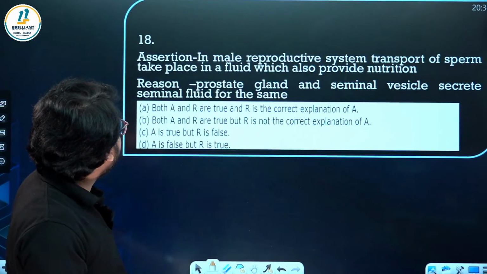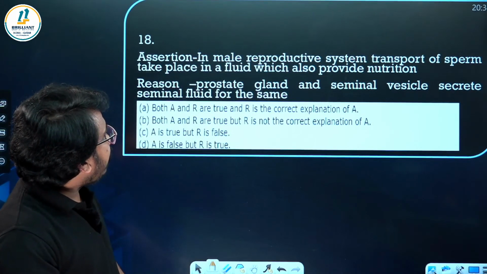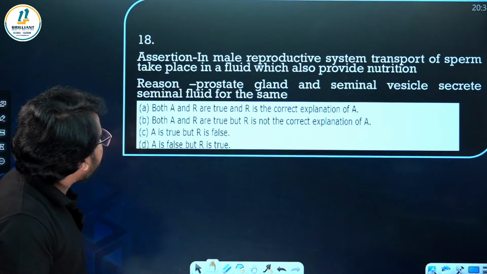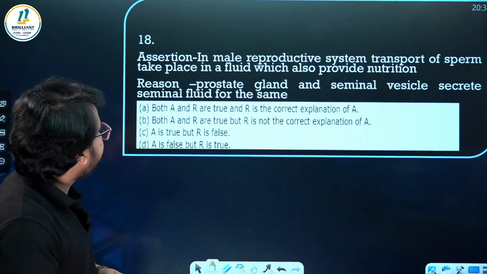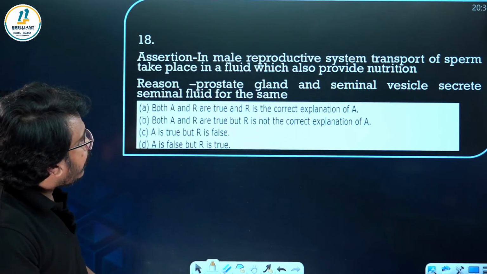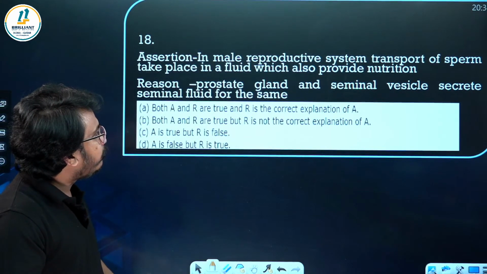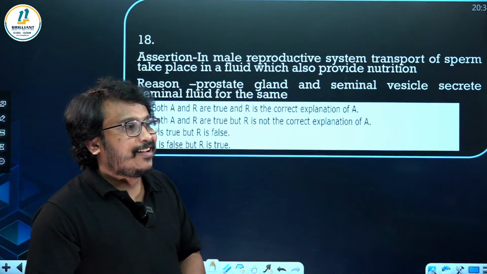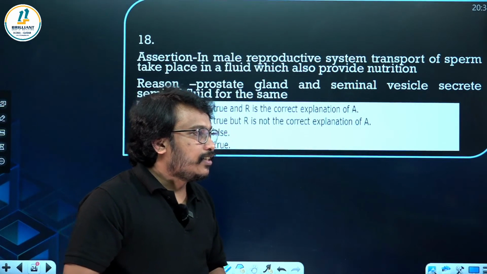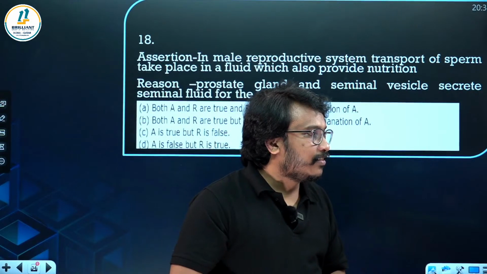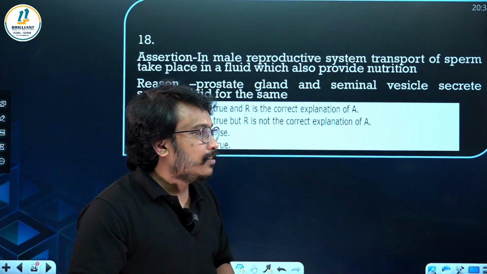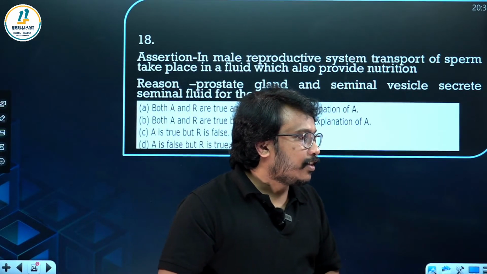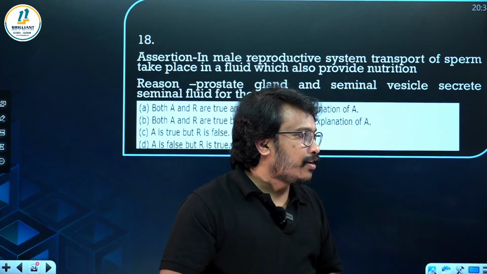Now coming to the next question. In the male reproductive system, transport of sperm takes place in a fluid which also provides nutrition. Reason, the prostate gland and seminal vesicle secrete seminal fluid for the same. So let me check. Yug, Ashvi, Mayank.